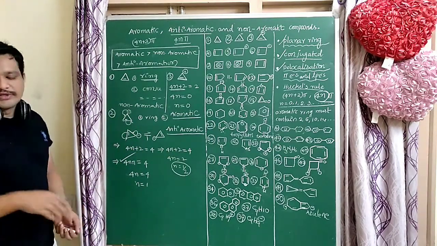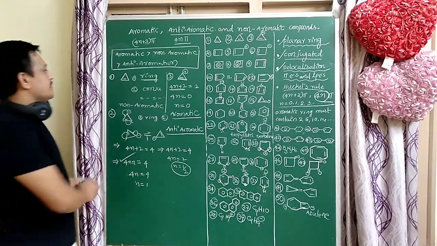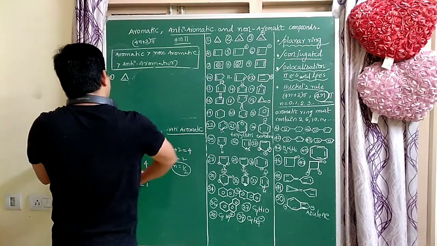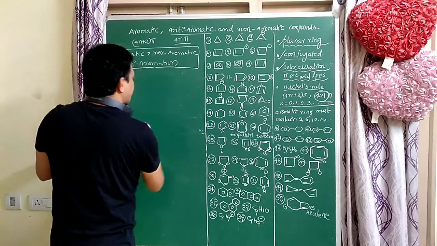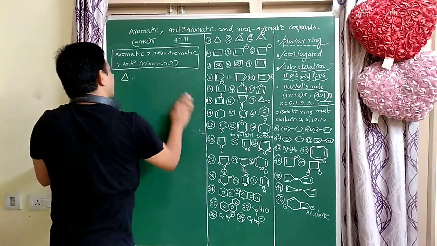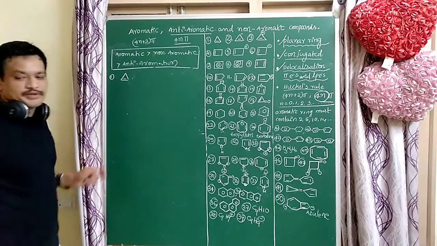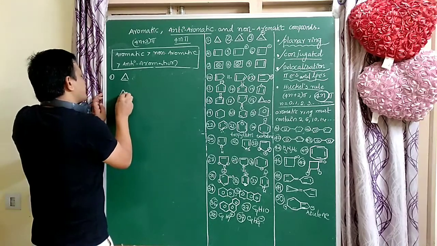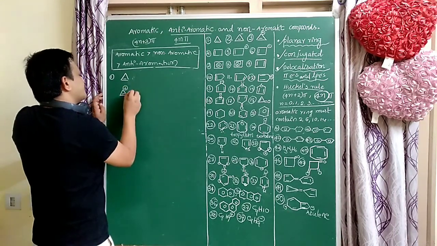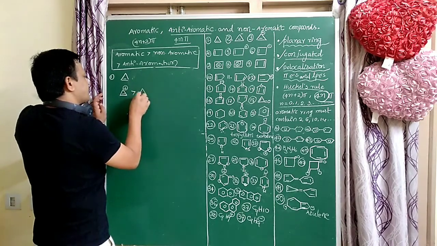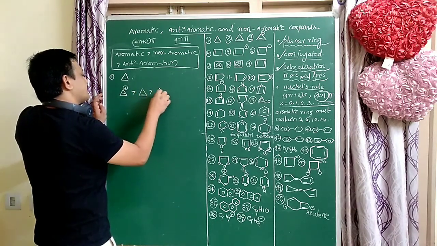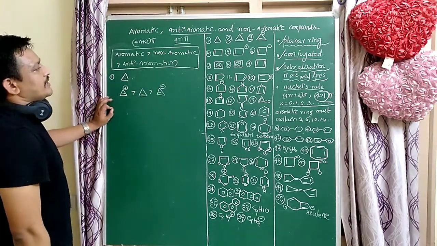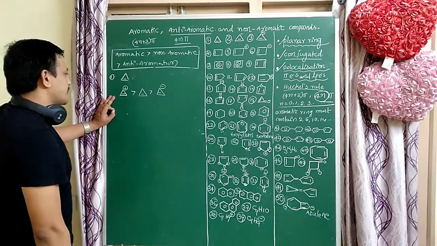That is very, very important. So here 3 examples are there. The first example is non-aromatic, the second example is anti-aromatic, the third example is an aromatic compound. Which is the most stable molecule? So which is the most stable, students? An aromatic compound is more stable. So the third one is more stable than the first one. The first one is more stable than the second one. Why is the second one less stable? That is the anti-aromatic compound. Anti-aromatic compounds are less stable.